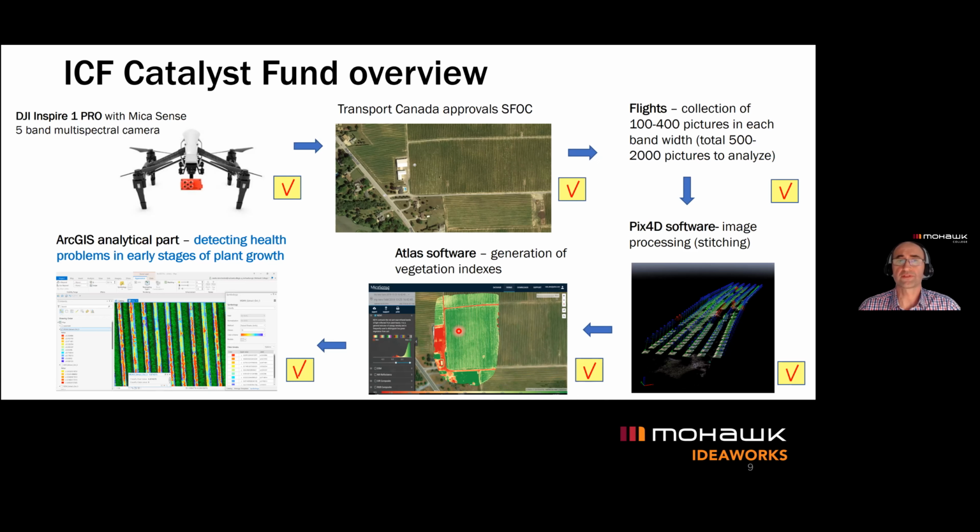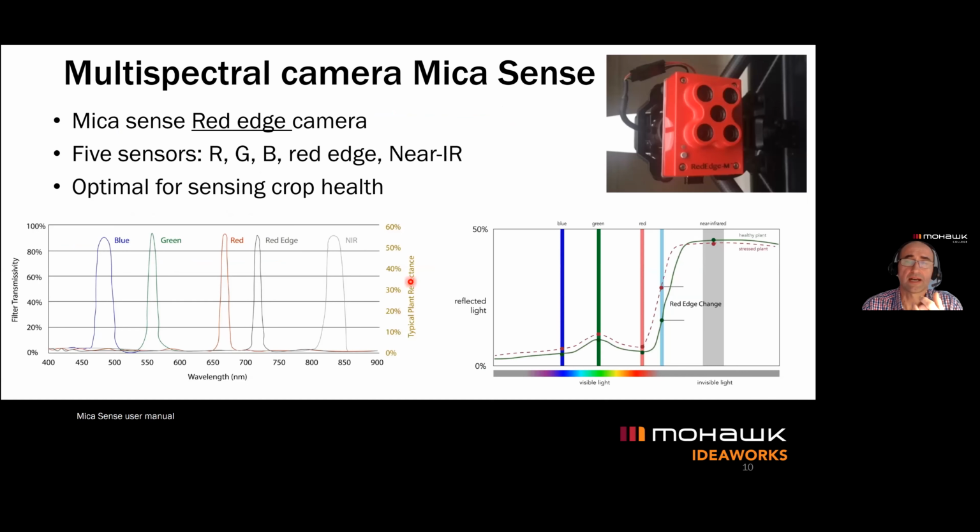So, a little bit of theory. I'm not sure whether everyone is familiar with multispectral cameras and reflectance. When we talk about measuring reflectance, we can talk about active sensors and passive sensors. The passive sensors, and the RedEdge is an example of a passive sensor, capture the natural radiation from the sun. If we talk about active sensors, there is a source of emission of radiation, and then a detector that picks up this signal. In this case, this is the passive approach.